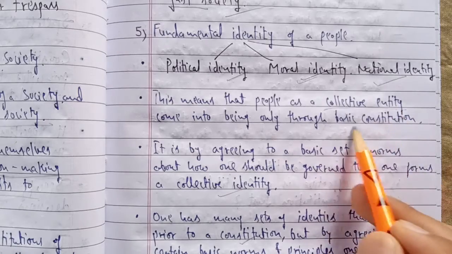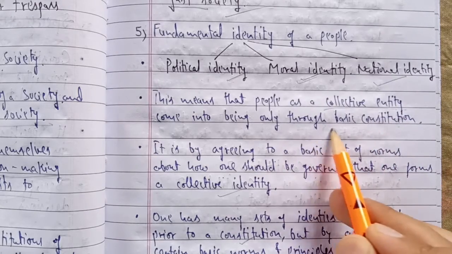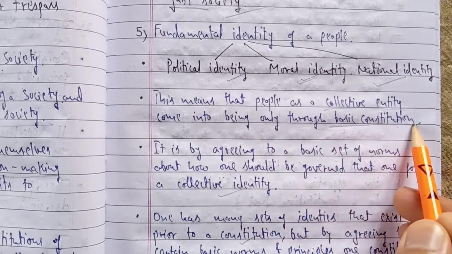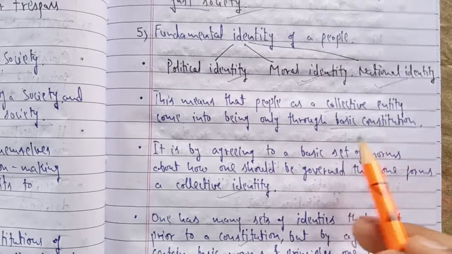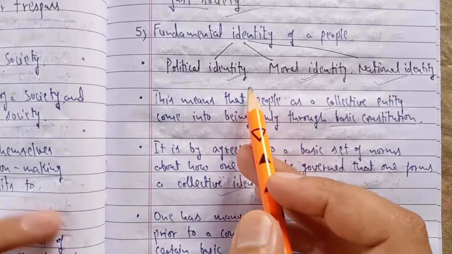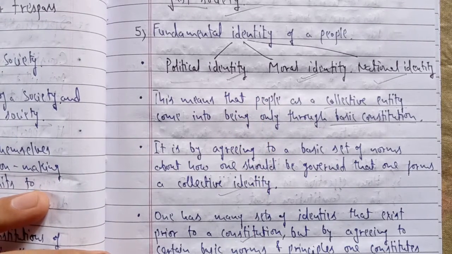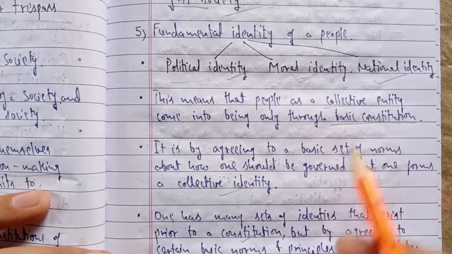If we are following the basic laws or basic rules of the constitution, we are getting the collective identity. This is called political identity, when we are ready to be governed by the basic laws and provisions given in the constitution, according to which all of us individuals come into the collective identity.